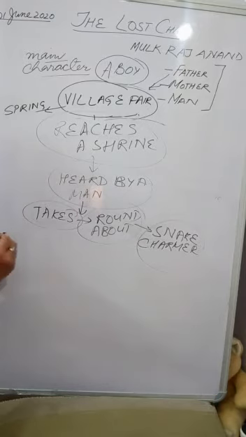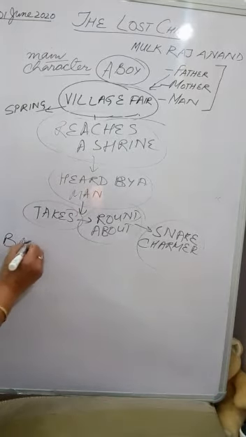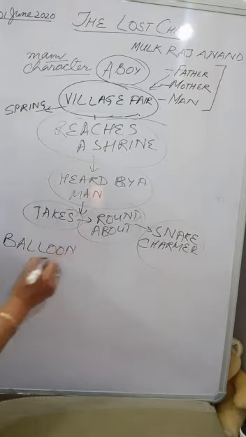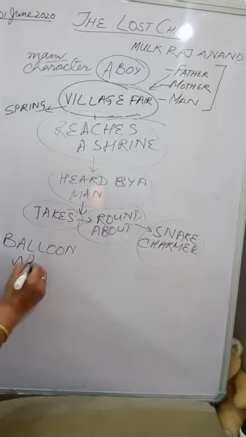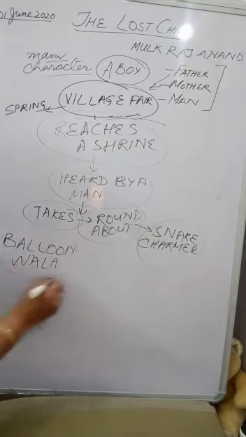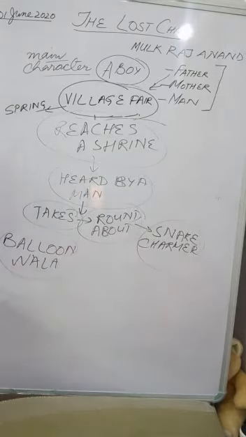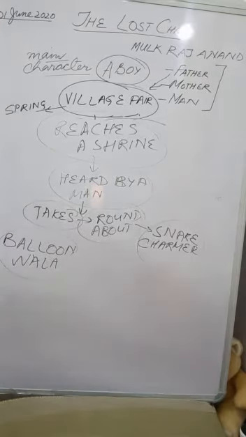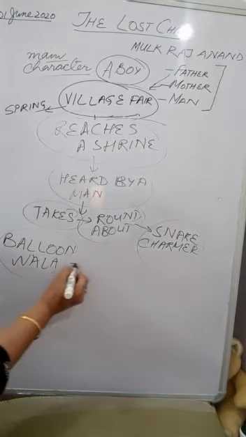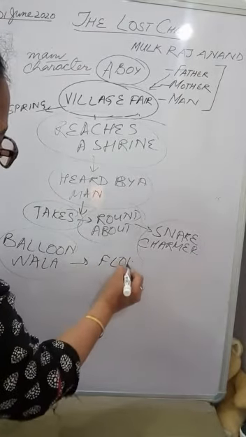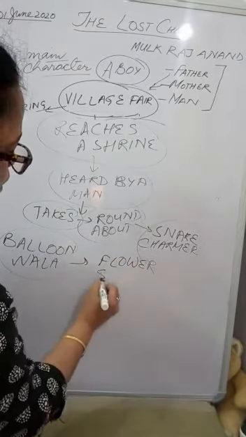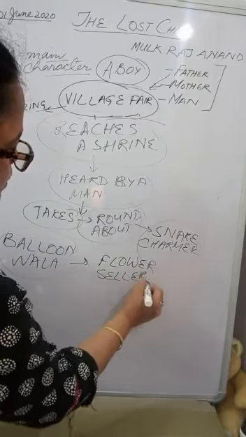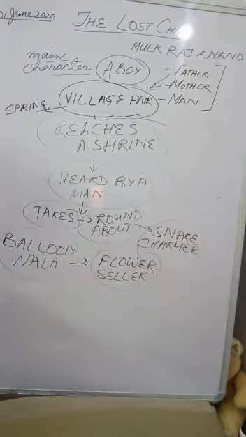He again takes him to the balloon wala. He says, okay, I'll take you to the balloon wala. Okay, child, if you want some balloons, you can have those balloons. But the child is again not happy with those balloons. He does not want those balloons. So then he is taken to the flower seller. He feels that the child should get attracted towards the flowers. But this child is not happy again. He doesn't want those flowers.